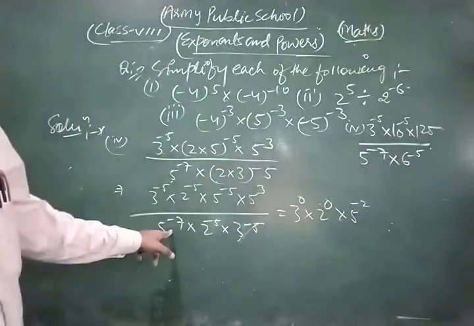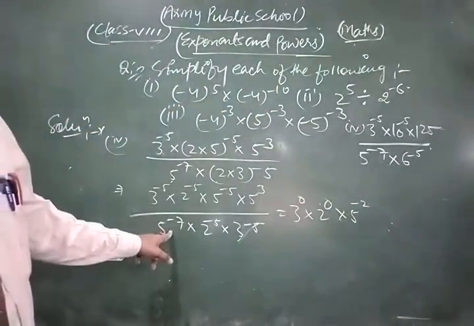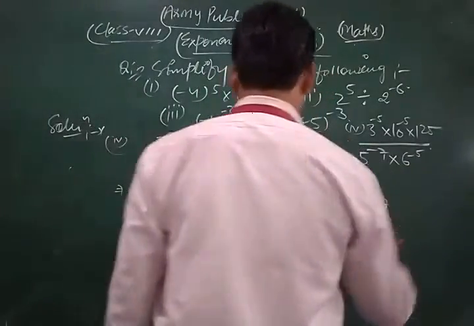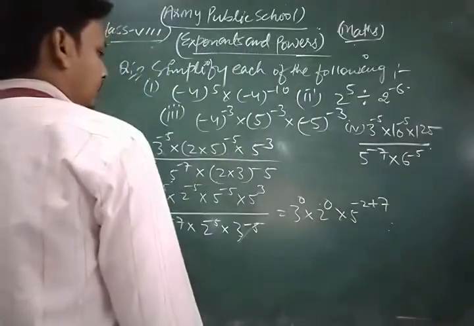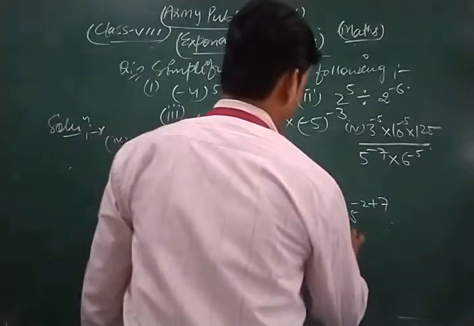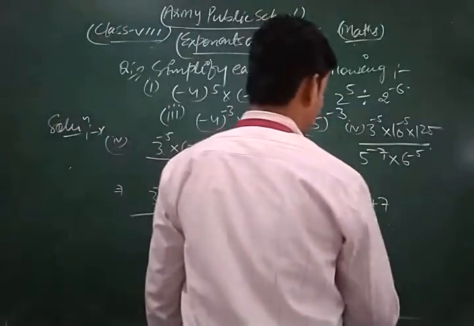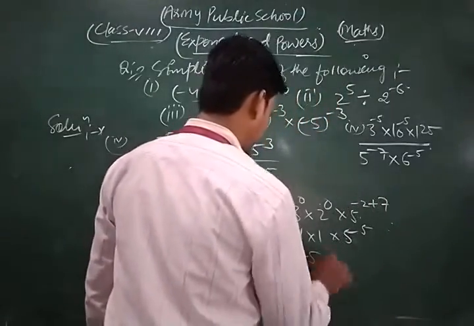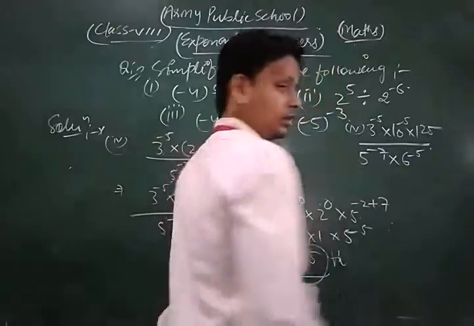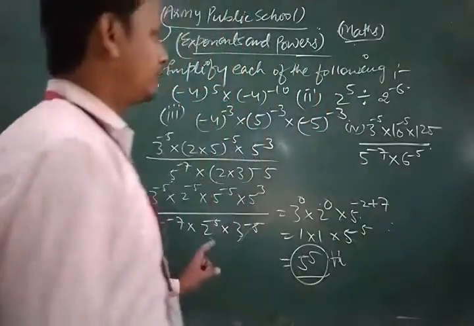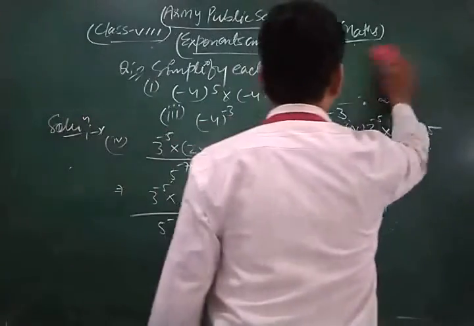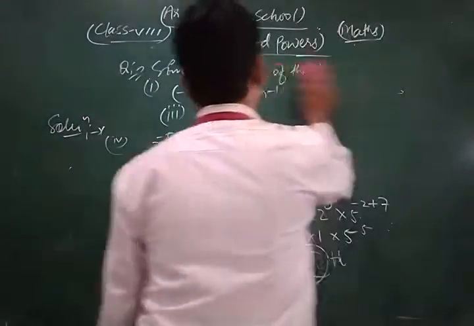This is minus 7. So minus minus 7, that is plus 7 here. We can write, now this is 1 into 1 into 5 power 5. So 5 power 5 is the required solution. So in this way you can solve that type of questions. This is a very important question, so please do more and more practice of the question.